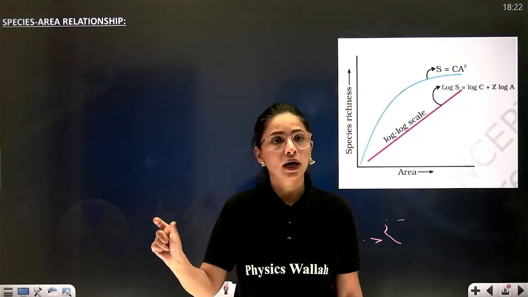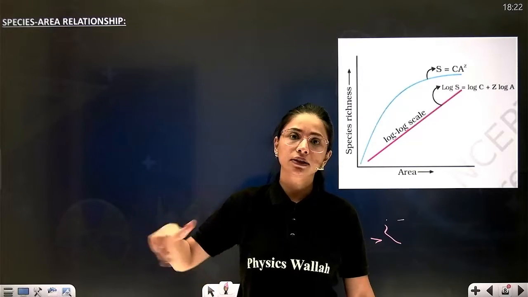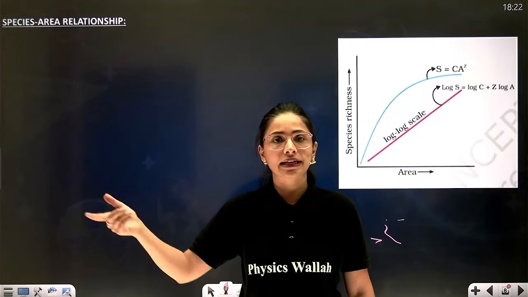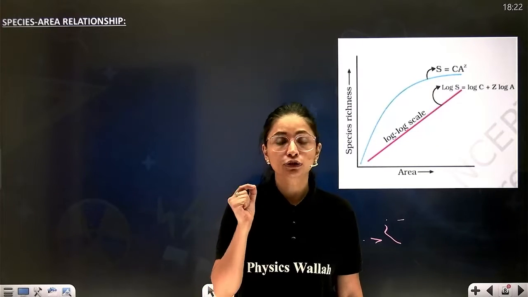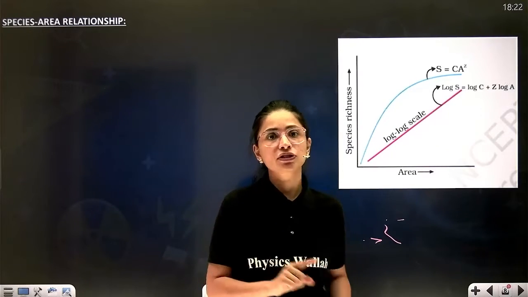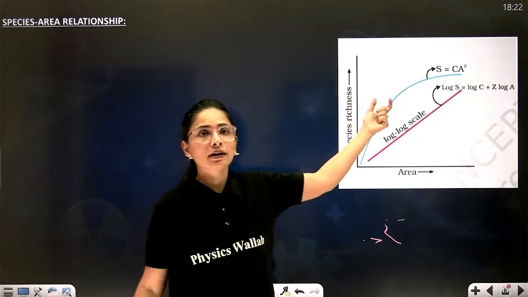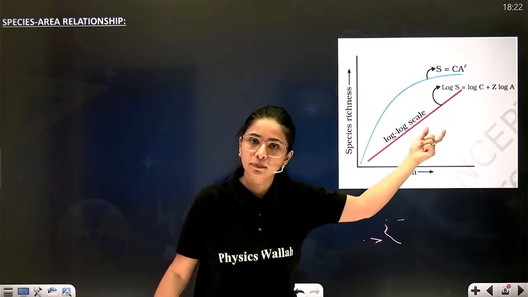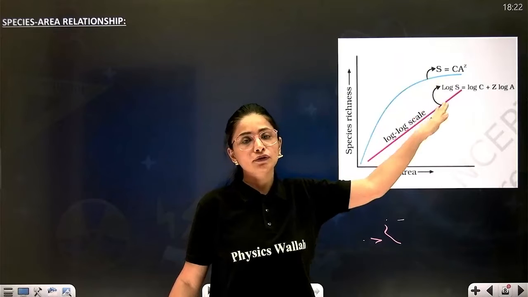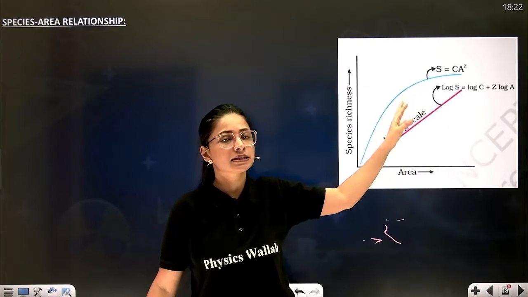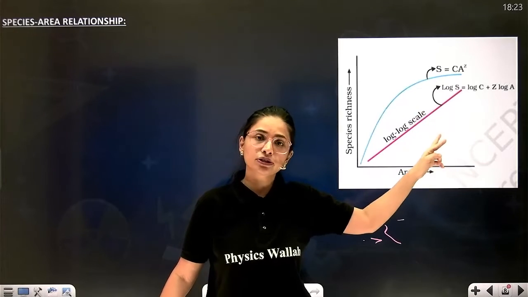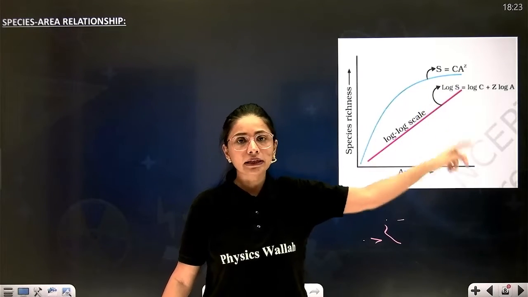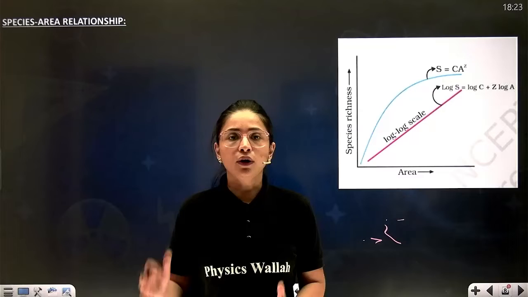But after that limit, the same species will keep on getting accumulated. On this basis, he has plotted two graphs. One graph which is coming linear, and second which is coming as rectangular hyperbola. The graph showing rectangular hyperbola has an equation given in exponential form, and the graph showing a straight line has an equation with respect to logarithm.